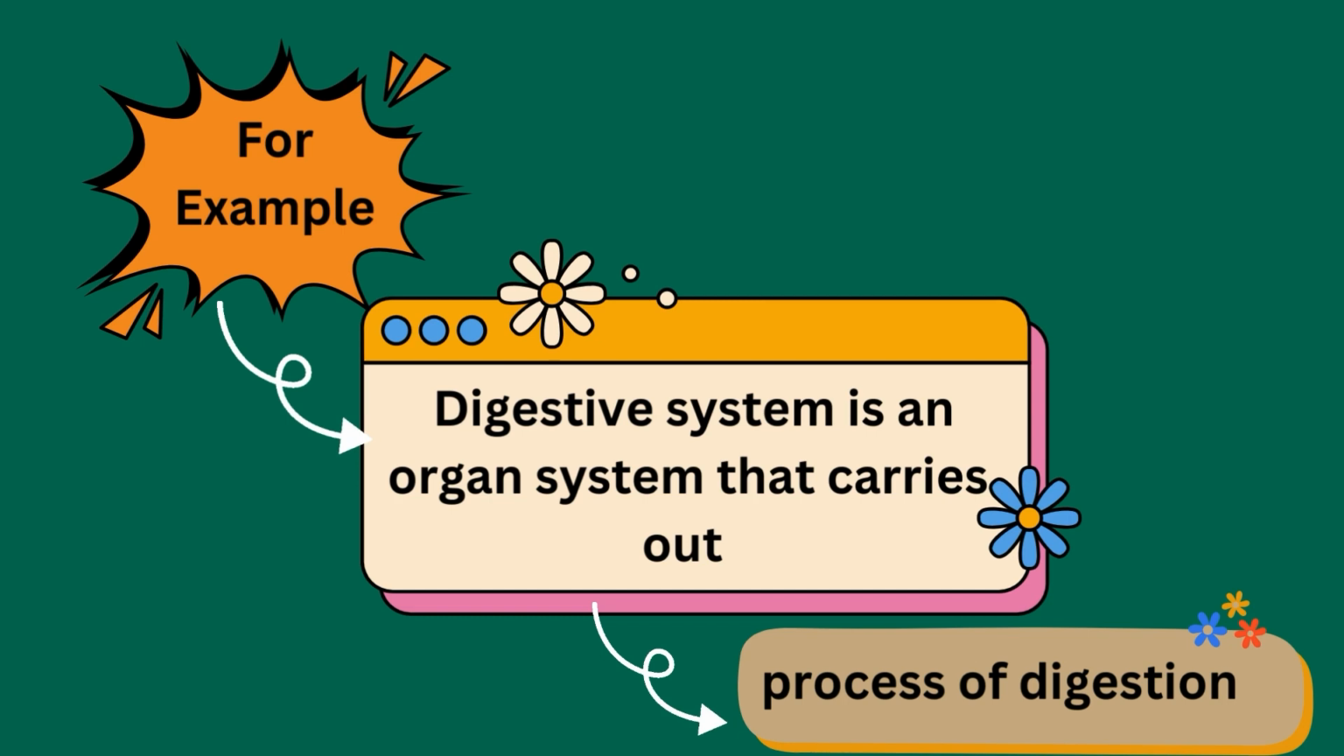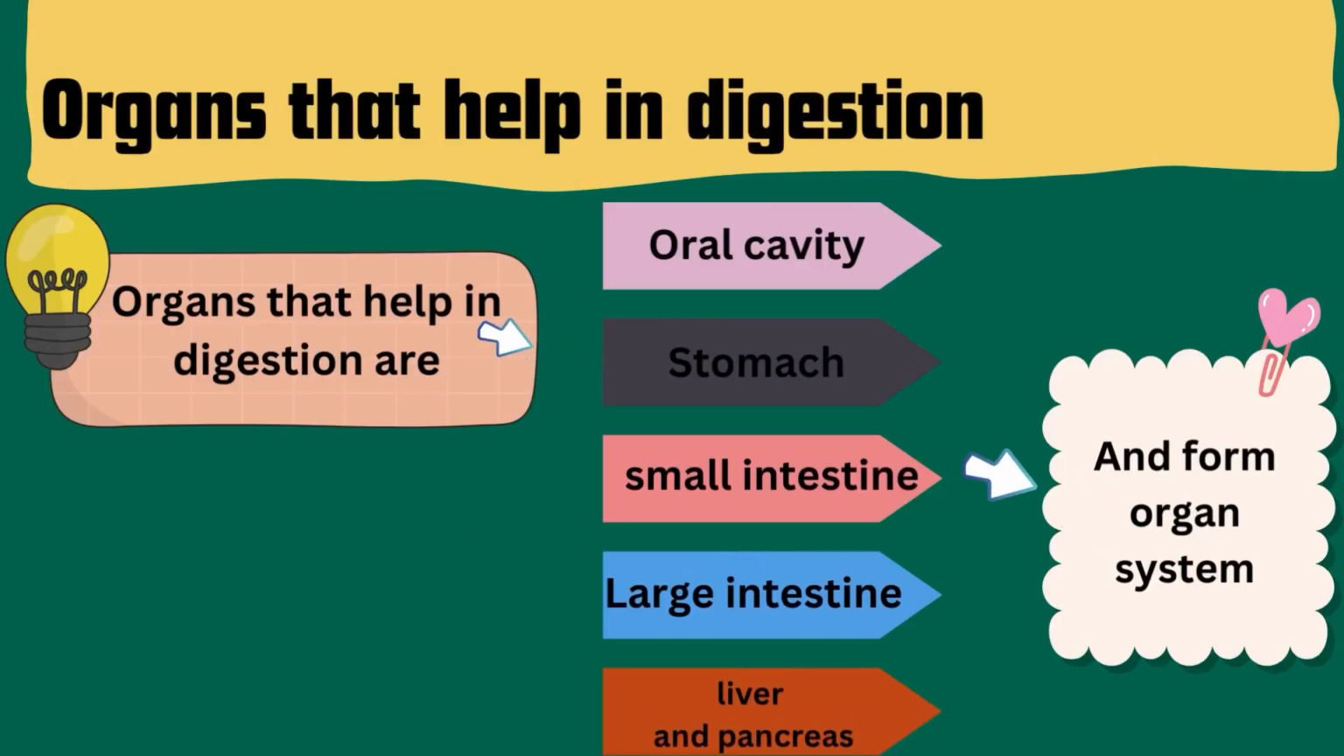For example, digestive system is an organ system that carries out the process of digestion. Organs that help in digestion: major organs in its framework are oral cavity, stomach, small intestine, large intestine, liver, and pancreas. All these organs help in the process of digestion.